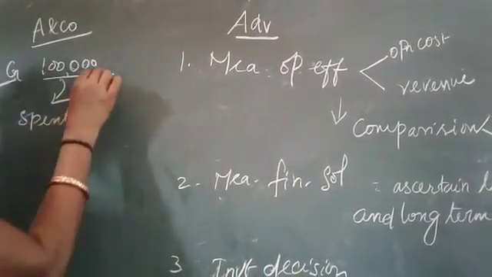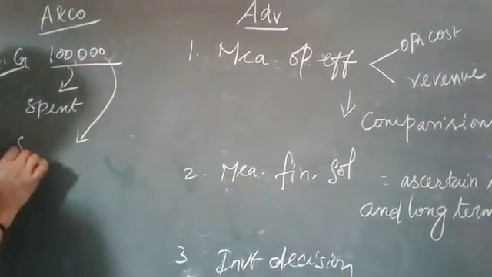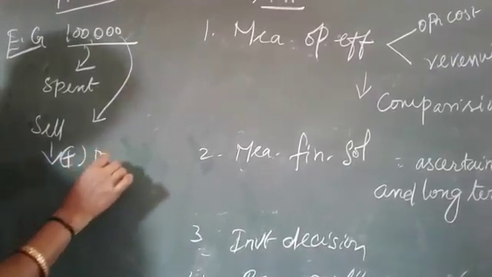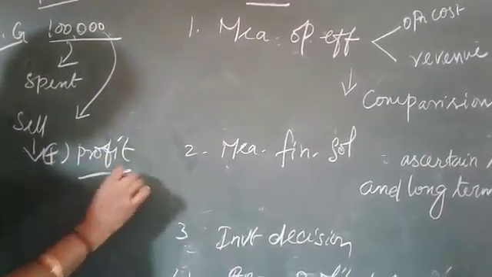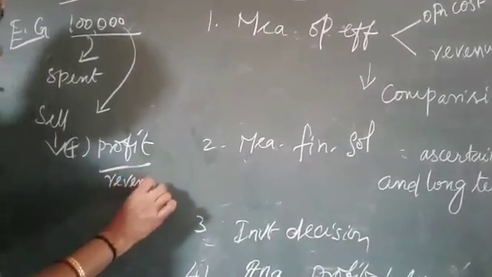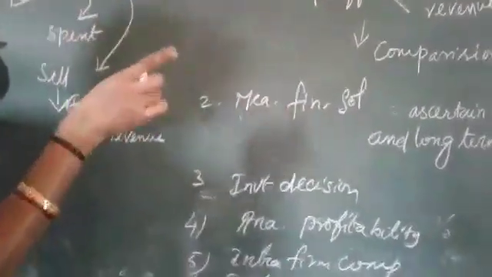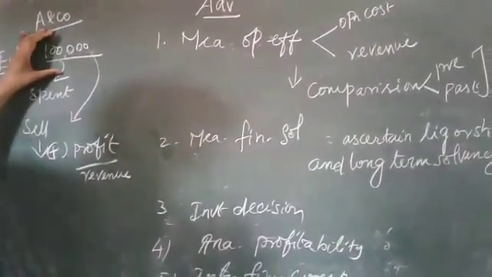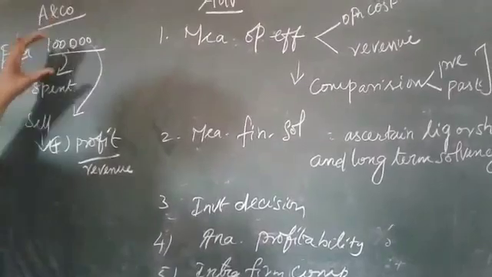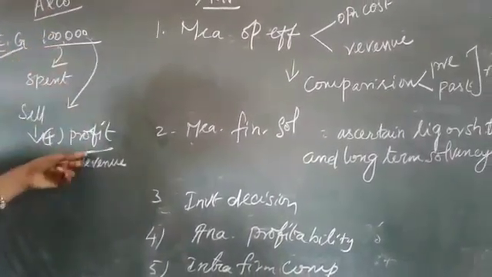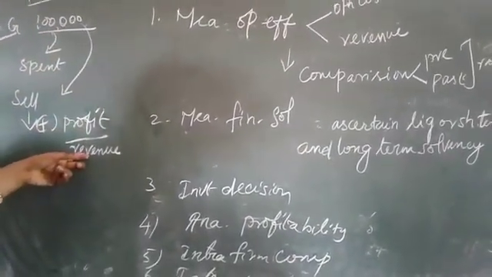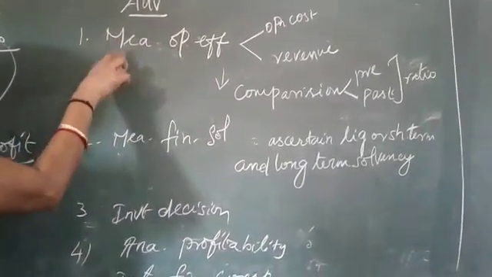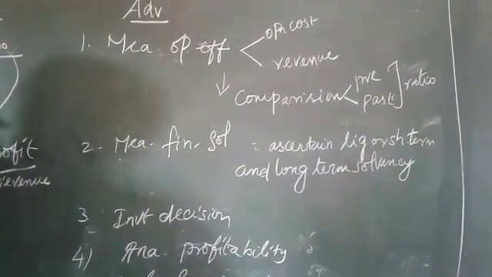After that, the same product, we are going to sell it in the market. What is the plus we are going to get? That plus means what? Profit. Otherwise, in our words, we can say revenue. That is called the revenue from the operating cost. How much money we spend for these 1 lakh materials? What is the plus we are going to derive from these 1 lakh materials? That plus means revenue. So measuring the operational efficiency is very easy, and it is a big plus for ratio analysis.